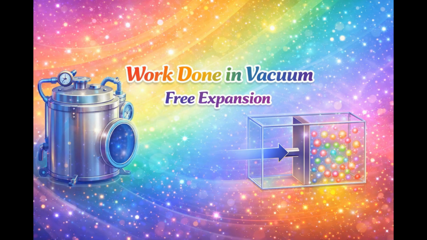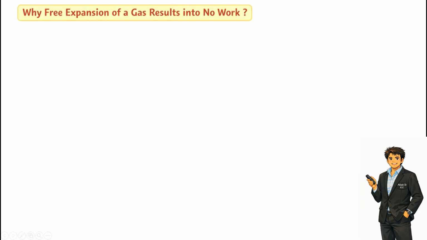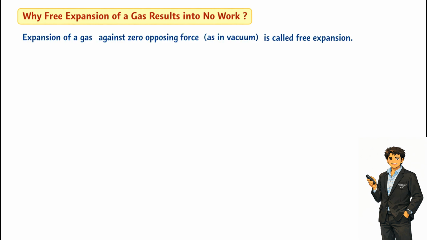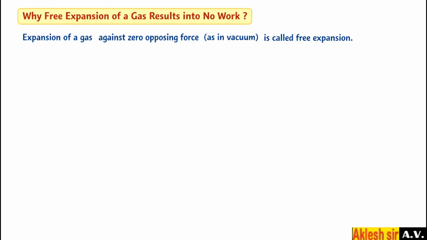Work done in vacuum, that is free expansion of gas. What will happen if the gas expands in vacuum? Expansion of a gas against a zero opposing force is called free expansion. What is the meaning of this?